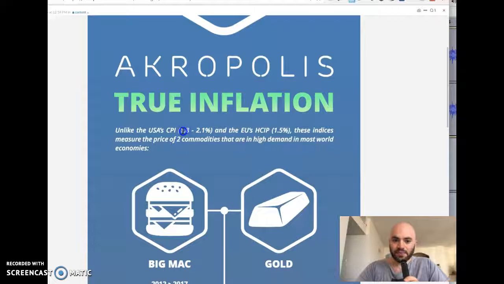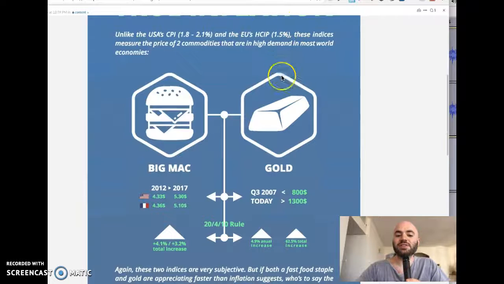So first of all, it starts with this. This does not reflect the contents of the infographic. Here it should say something like the USA's official inflation rate is 1.8%, the EU's is 1.5%. But can we trust these figures? Look below and see. Something like this, just something light, introductory, right? So, this looks very cool.